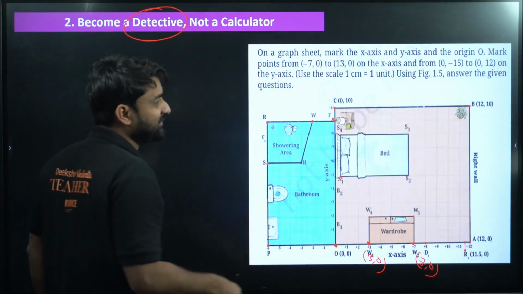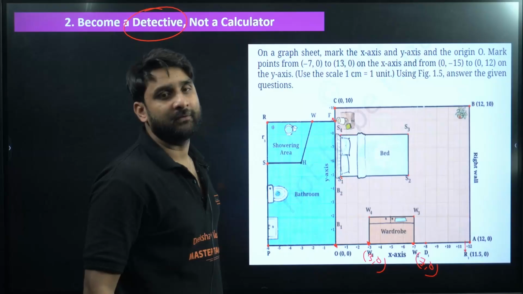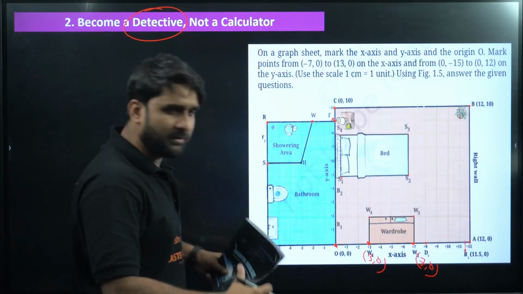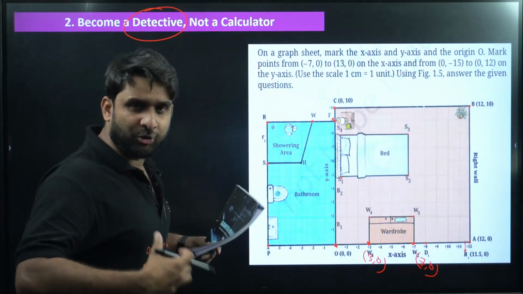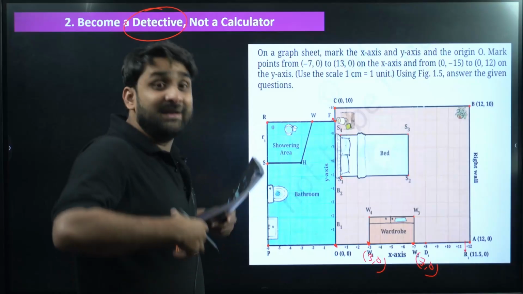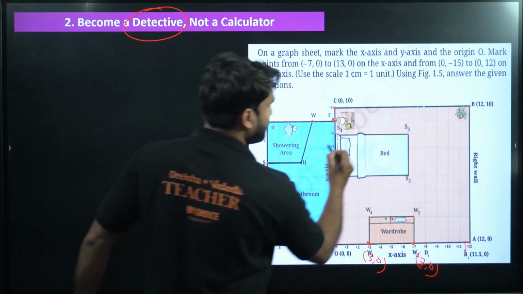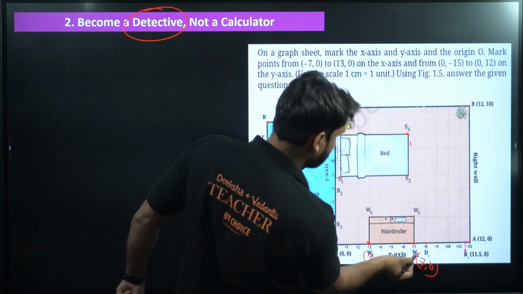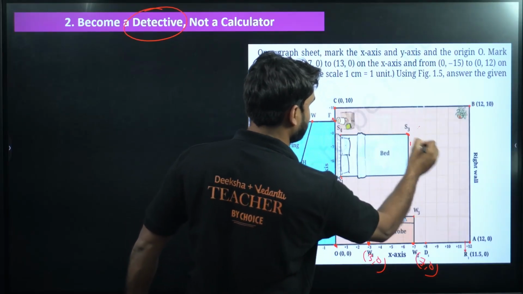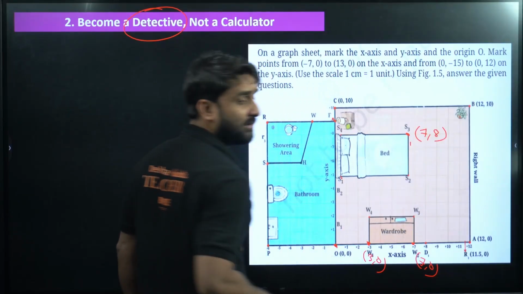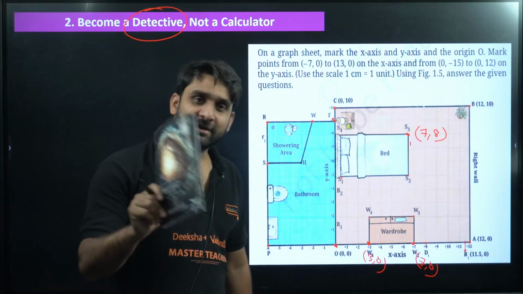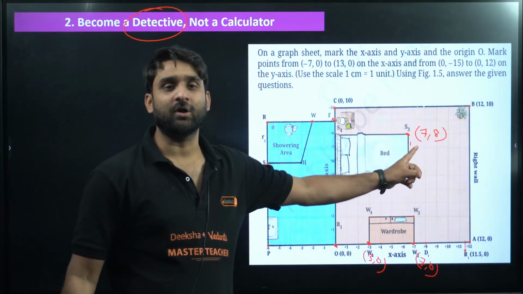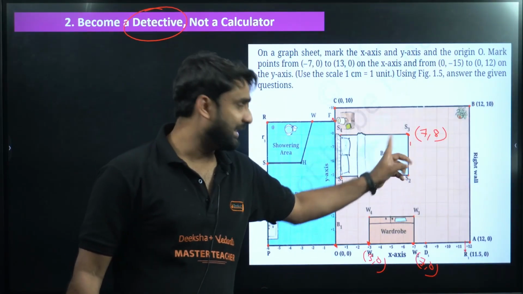Please, you have to be a detective. Detective means, if I ask you, what is the coordinate of the bed? Come on. Your deductive mindset should be in action, right? So where is the bed? This is the bed. This corner has x as 7, and here y is 8. So this will be 7, 8. Come on. Only a deductive student can write the proper coordinate here correctly.